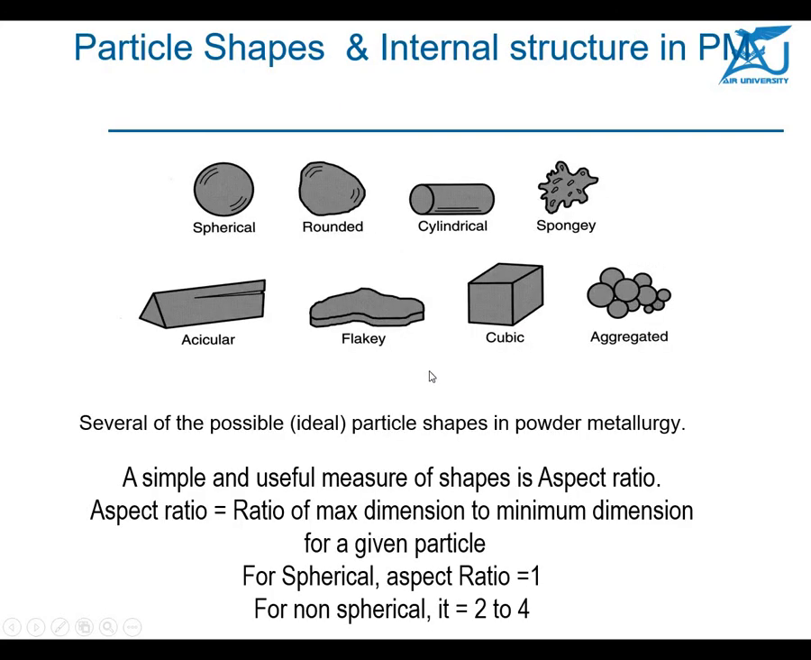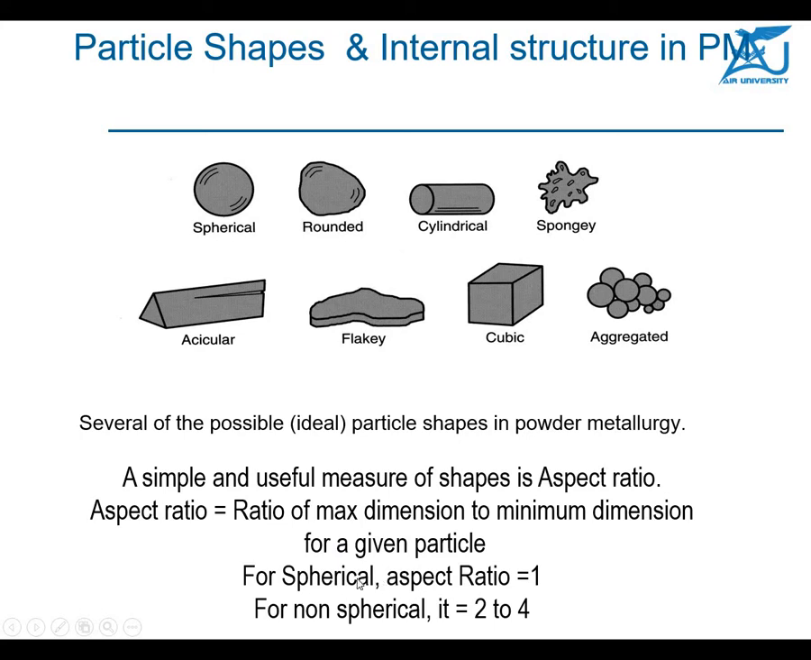The shapes of the powder can be of different types: spherical, rounded, cylindrical, spongy, acicular, flaky, cubic, and aggregate. These several particle shapes are possible in powder metallurgy. A simple and useful means of describing shape is the aspect ratio. What is the aspect ratio? It is the ratio of the maximum dimension to the minimum dimension for a given particle.